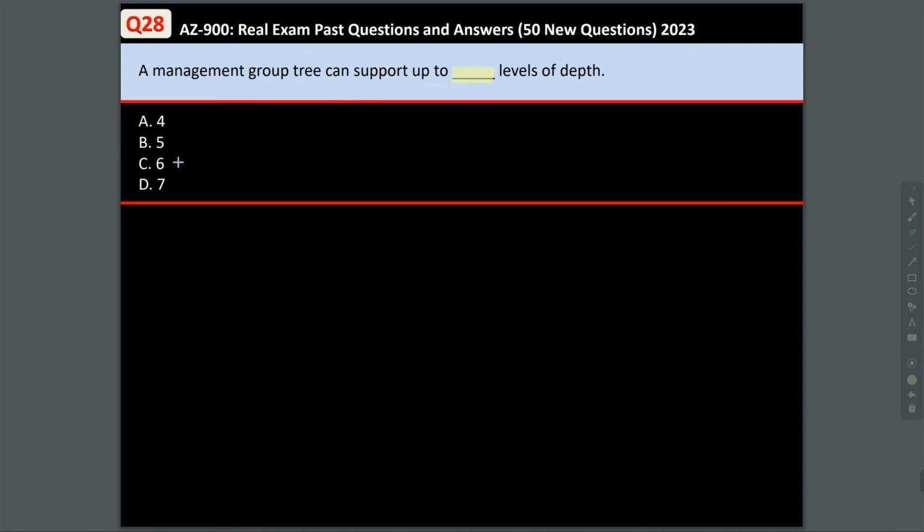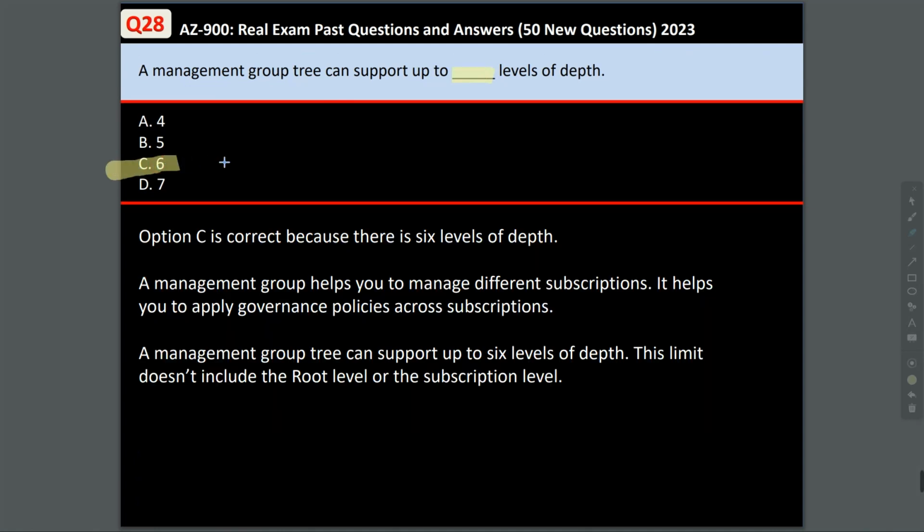The correct answer is 6, which is option C. A management group can support up to 6 levels of depth. A management group helps you to manage different subscriptions. It helps you to apply governance policies across your subscriptions as well.